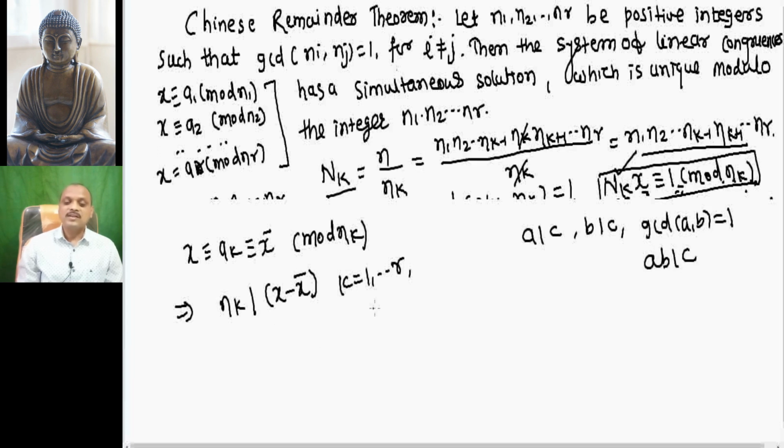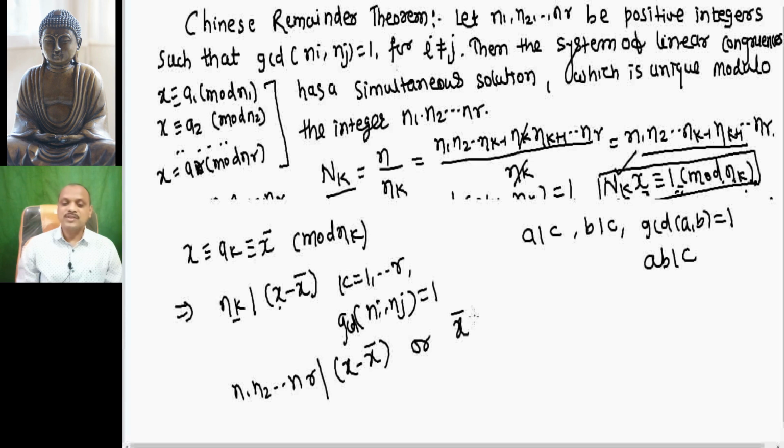Here, for all n_i, n_j, gcd of n_i, n_j is equal to 1, and therefore n1 into n2 into ... into nr is a divisor of x minus x bar, or in other words, x bar is congruent to x modulo n1 into n2 into ... into nr.